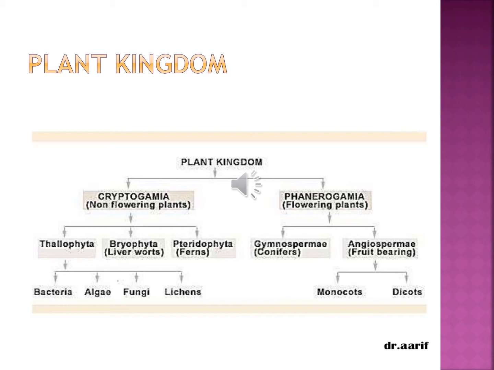So again, I said the plant kingdom is divided into Cryptogamae and Phanerogamae. Cryptogamae are non-flowering plants, Phanerogamae are flowering plants. Then Cryptogamae is divided into thallophyte, bryophyte, pteridophyte. Thallophyte cannot be separated into root and stem. The thallophyte group is also divided into bacteria, algae, fungi, lichens. Then Phanerogamae is divided into gymnosperm and angiosperm. Angiosperm is also divided into monocot and dicot. Monocot has a single cotyledon. Dicot plants have two cotyledons.